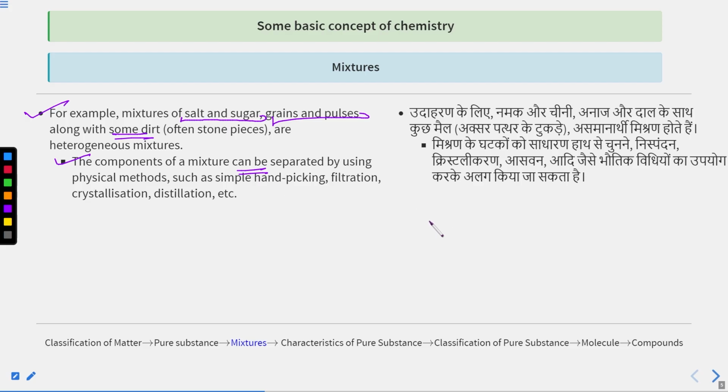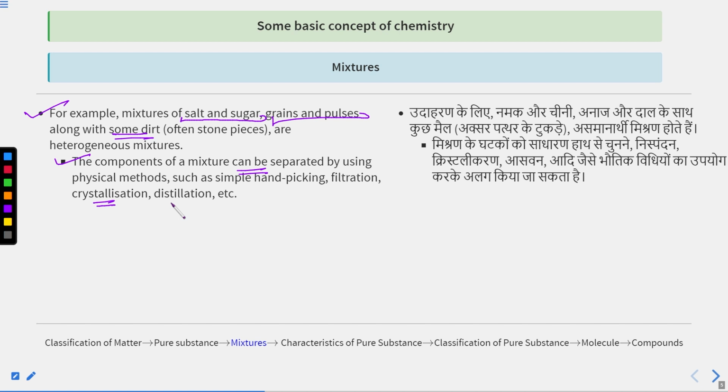If we have grains and pulses along with some stone pieces, you can separate them by hand picking. You can also use filtration, crystallization, and distillation. These different techniques are used for separation of different types of substances based on their properties.